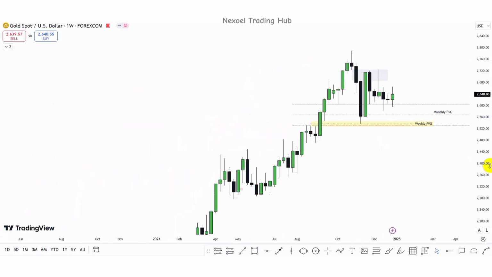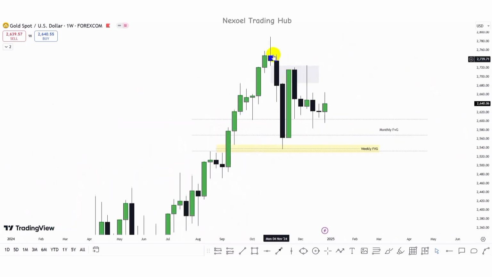What we can see in the weekly time frame is the push of price to the downside into the monthly fair value gap, and price mitigated this weekly fair value gap, respected the mean threshold of that fair value gap, and pushed to the upside back into this bearish fair value gap, mitigated it, and we can see how price has been giving us a consolidation within this price zone. Now price mitigated the fair value gap, dropped back into the fair value gap in the monthly time frame, and we can see the candle formation here.